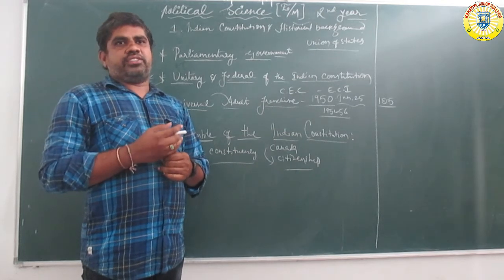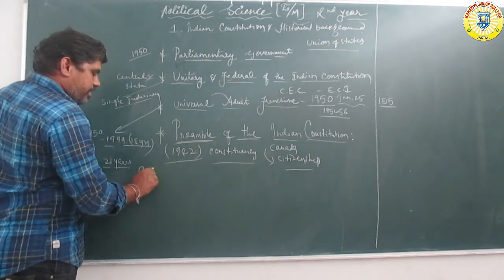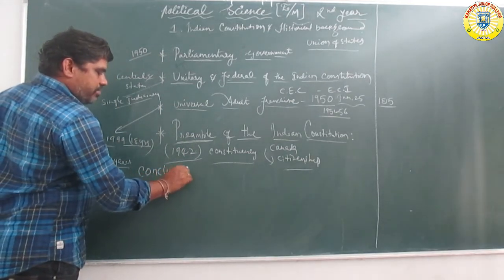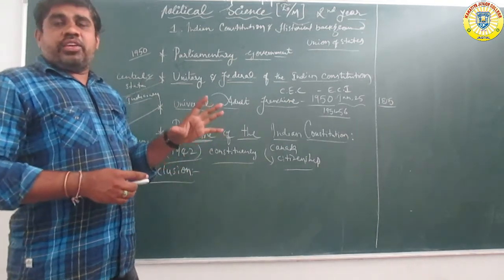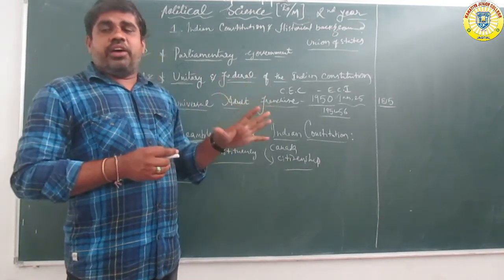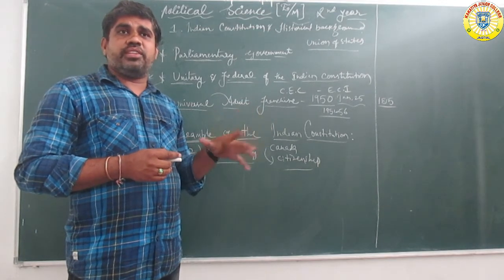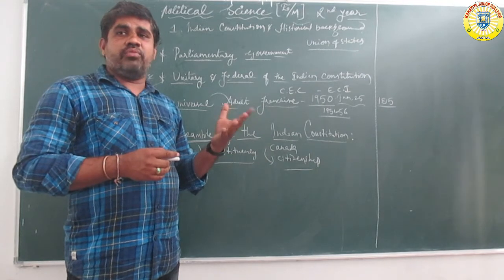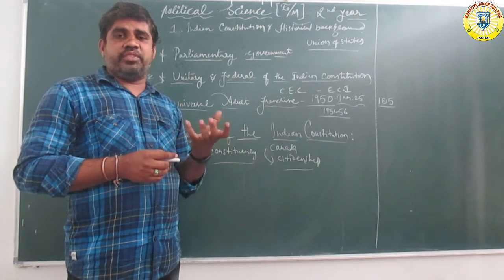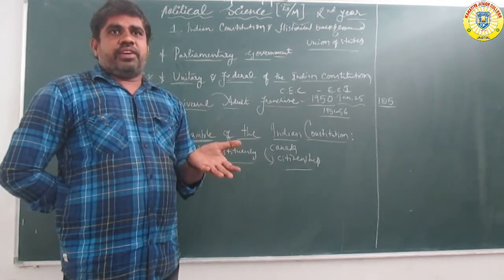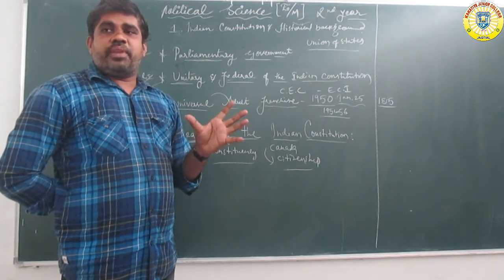Next, conclusion. What is meant by conclusion? In this chapter we studied the Constitution's historical background and some important aspects of the national movement, and how the movements brought changes. These are the main important movements, then the historical movements, and then the preamble of the Constitution.